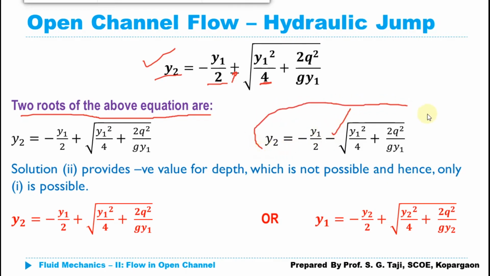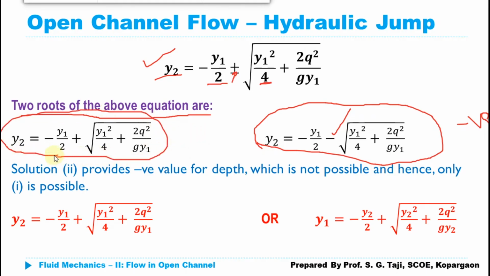Now if you look at this equation, there will be two minus signs with both the terms, so it is going to give me a negative value, and the depth of flow can never be negative. So we are going to accept this solution because solution 2 is not possible. So this will be the solution for our y2. Y2 is given by minus y1 divided by 2 plus under root of y1 square divided by 4 plus 2q square divided by gy1.